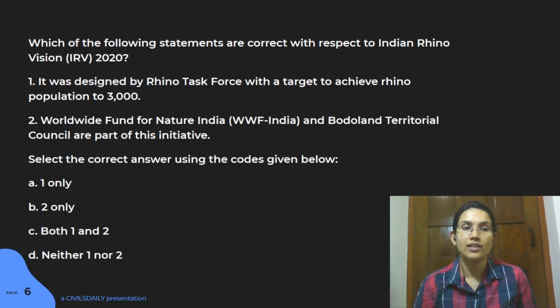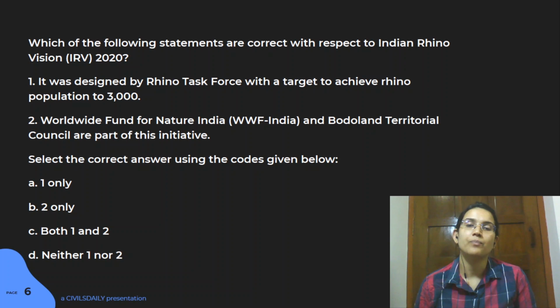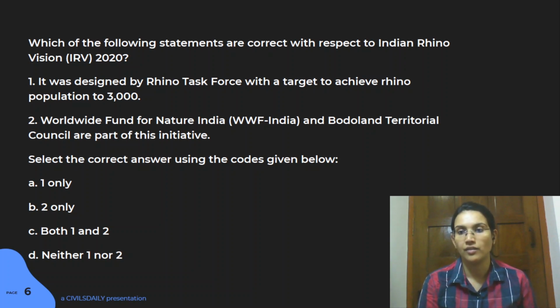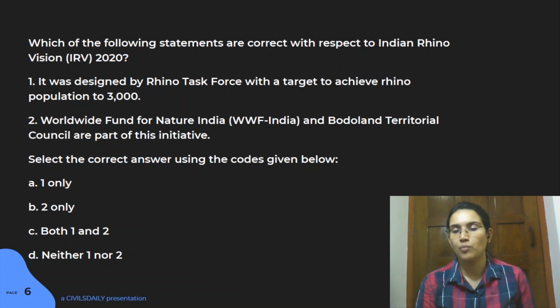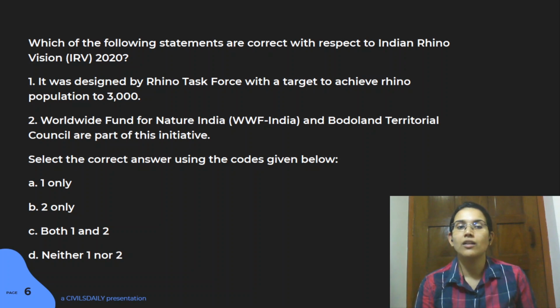The first statement here is that it is designed by a Rhino Task Force with a target to achieve a rhino population of 3,000. And the second statement is that WWF India and Bodoland Territorial Council are part of this initiative. Now, Bodoland Territorial Council is an autonomous council, again under the 6th Schedule. This is important because it includes the community in conservation of the key species of that area, and in fact this is an important feature of this particular vision. So the answer for this question is C.